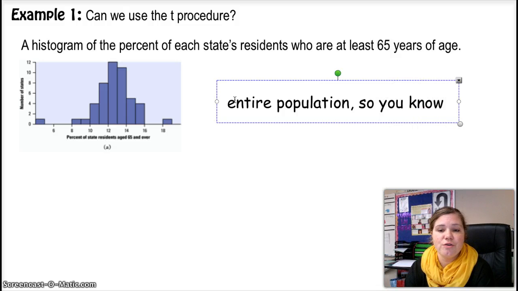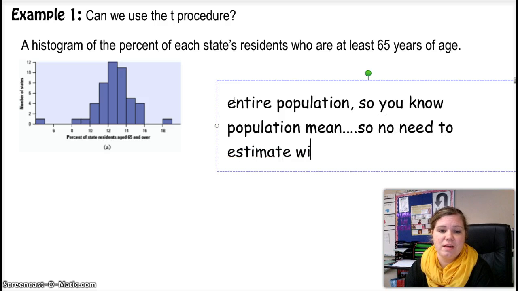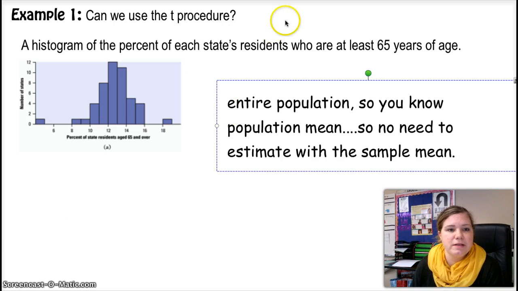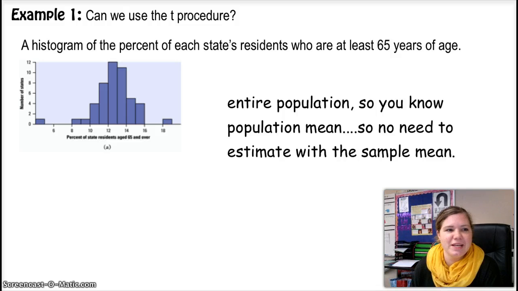So you know the population mean. So there is no need to estimate it with the sample mean. Okay, you don't need to take a sample because you actually have the population mean. So that's a trick question. But I wanted you to realize that that might come up at some point.